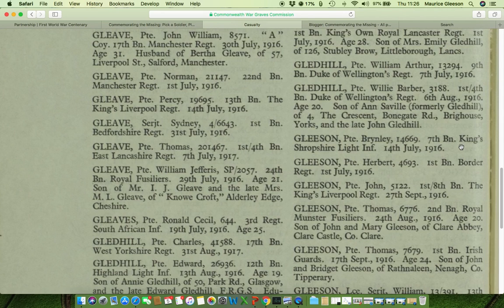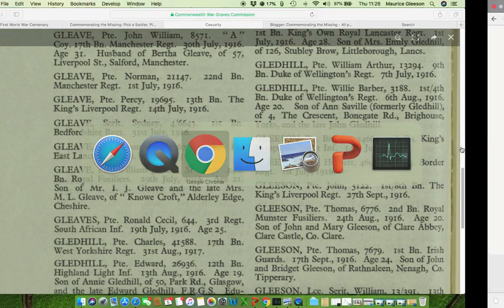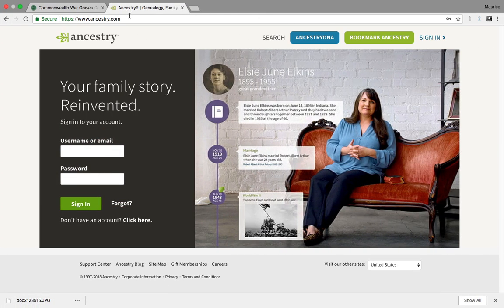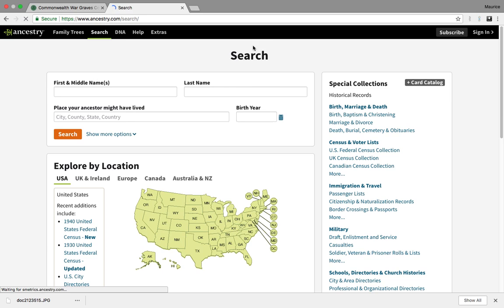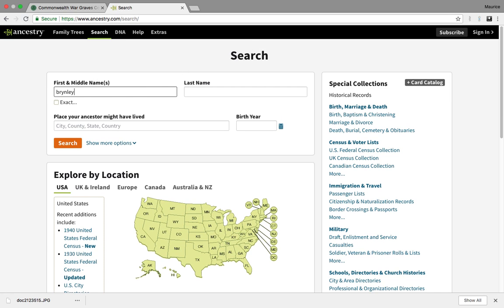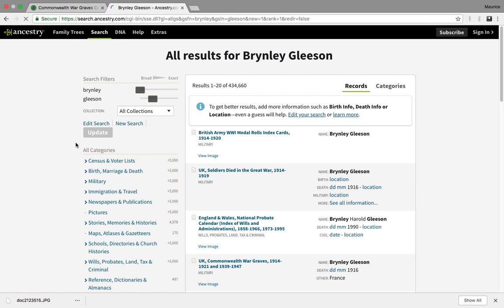So the next step is then to go to Ancestry. And Ancestry.com is probably the best of the genealogical websites to use. I am a member, but I'm not signed in at the moment. You don't have to actually have a membership to actually use it. So if you click on the search function, it then brings up a search box, and if we type in Brynley Gleeson and then click on search, it will bring up a whole range of available genealogical records for Brynley Gleeson.